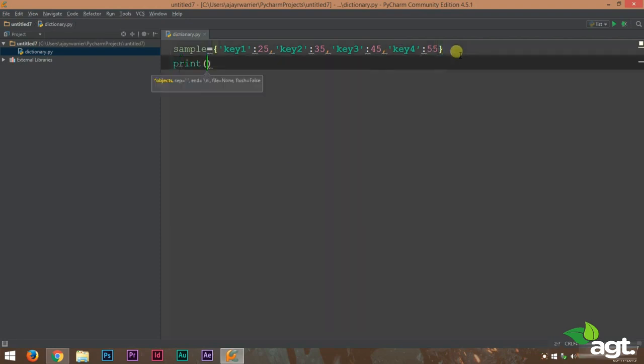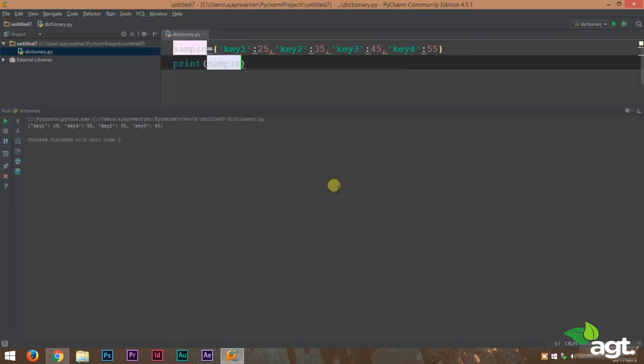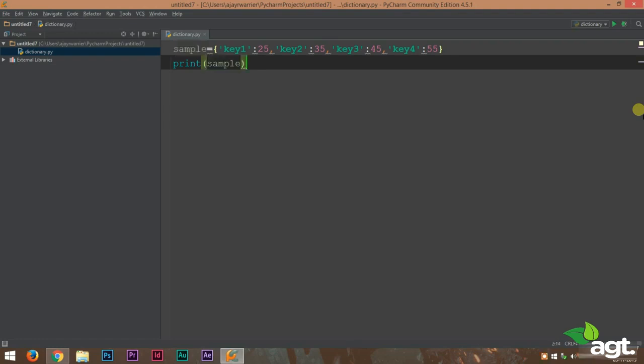Now let's try printing this dictionary out. We will run this and we can get a clear output of how a dictionary will look. What makes a dictionary stand out is that there will be a key, so by using the key, we can access that unique value.